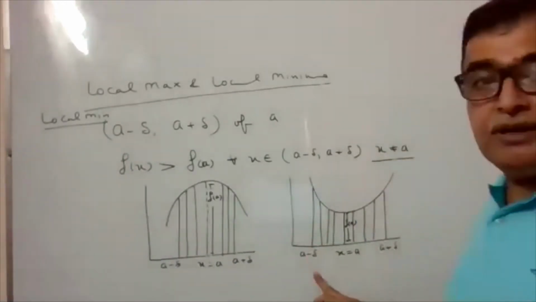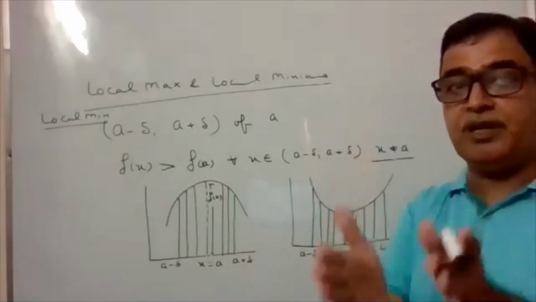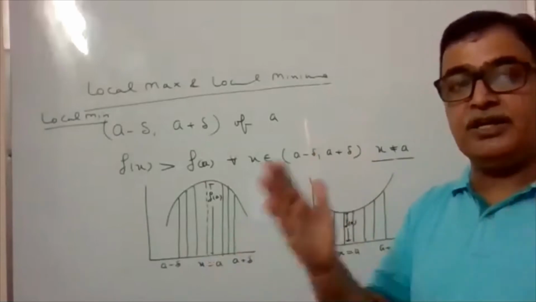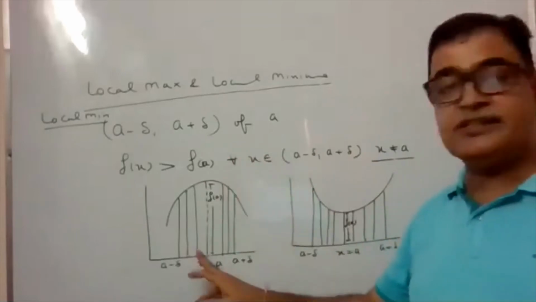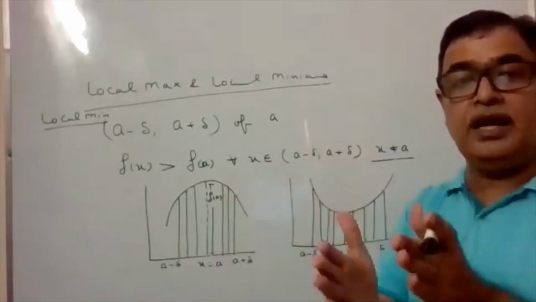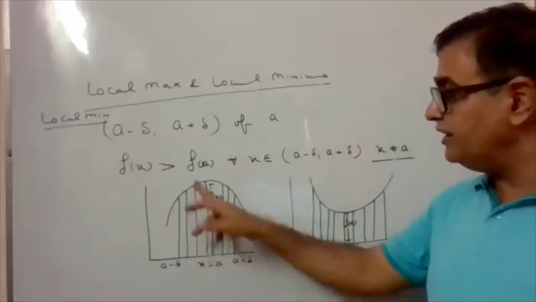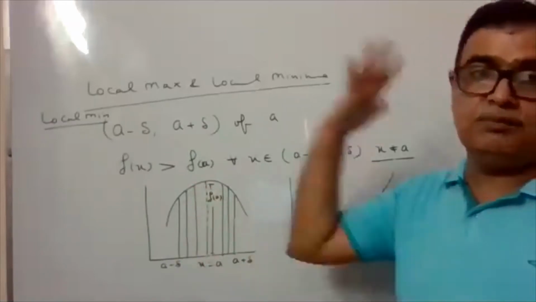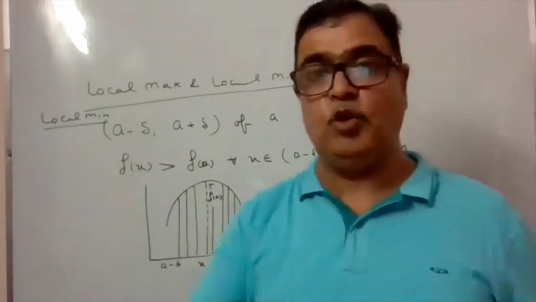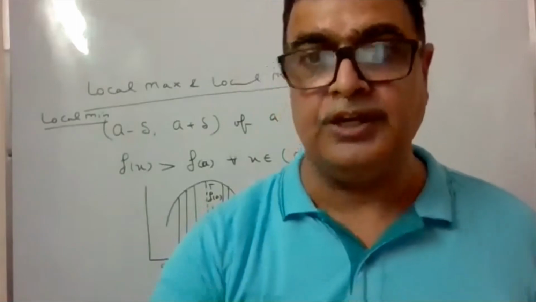So for local minimum, there must be a neighborhood in which this fa must be minimum. All values of x are coming greater than fa, and in the local maximum case, fa is greater than all x which are between a minus delta to a plus delta. So it is the local maximum, it is the local minimum. So one thing is clear now, what is local maximum and what is local minimum. Now one more thing you should note here.